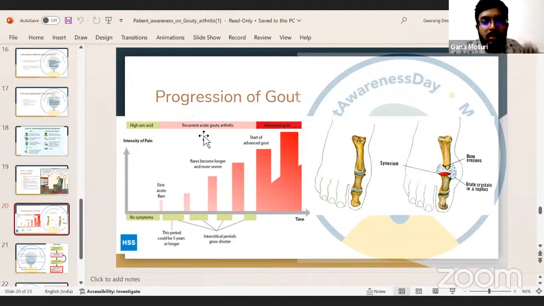Progression of gout: we can see that first, because of the increase in uric acid, initially there may be no symptoms. After that, as depicted in red, the patient has a first acute flare, followed by further acute flares, with remission-free periods which are intercritical periods of gout. As time passes, the intercritical periods, that is the symptom-free periods, get shorter, and he will develop advanced gout.